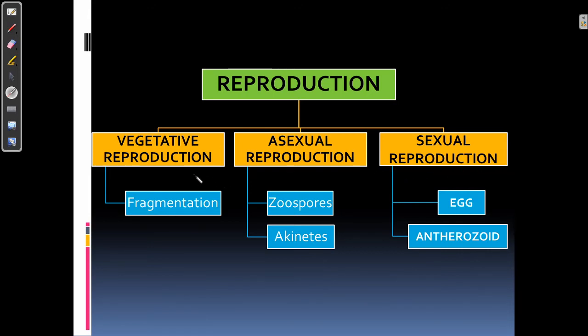In this lecture, we will discuss only the vegetative and asexual reproduction, and the sexual one we will discuss in the next lecture. Vegetative reproduction occurs by fragmentation, while asexual reproduction occurs by the formation of spores, which are zoospores and akinetes. So let's study one by one.